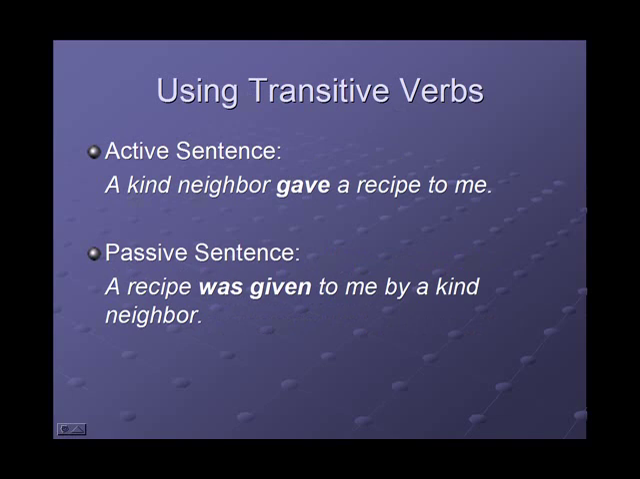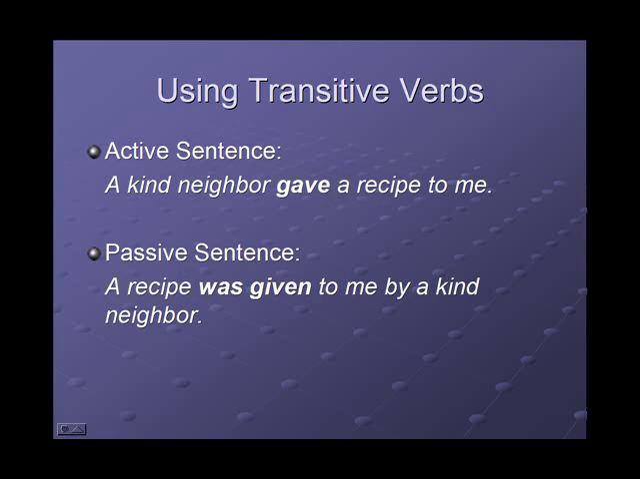Now remember, when we make the passive, we make it with the help of transitive verbs. Transitive verbs take objects. Consider this active sentence: A kind neighbor gave a recipe to me. Give is your transitive verb. What are you giving? A recipe. So let's take a recipe and make that the subject of our passive sentence: A recipe was given to me by a kind neighbor.